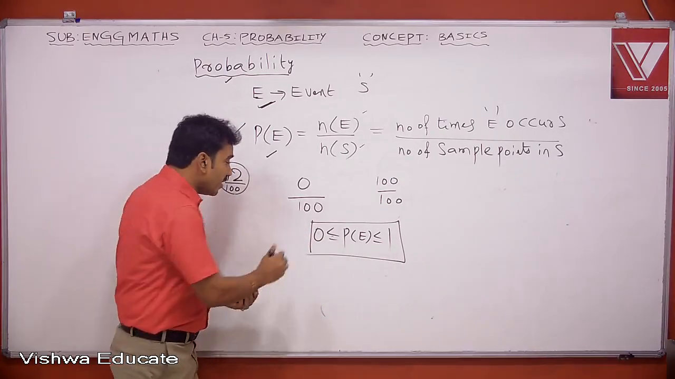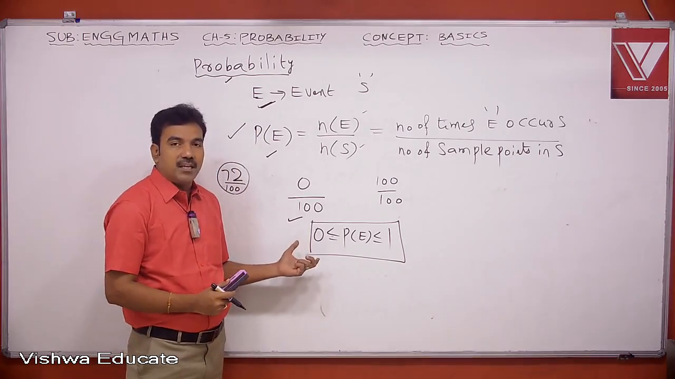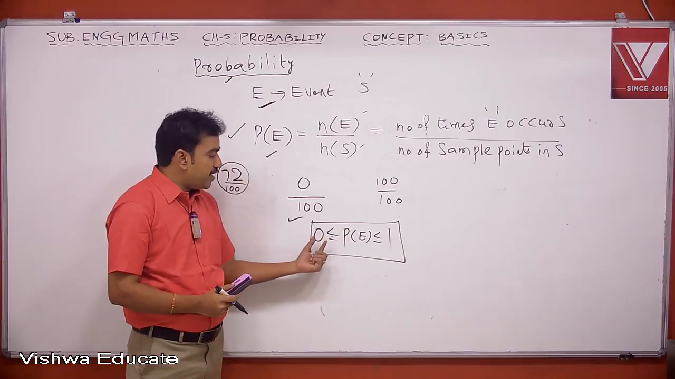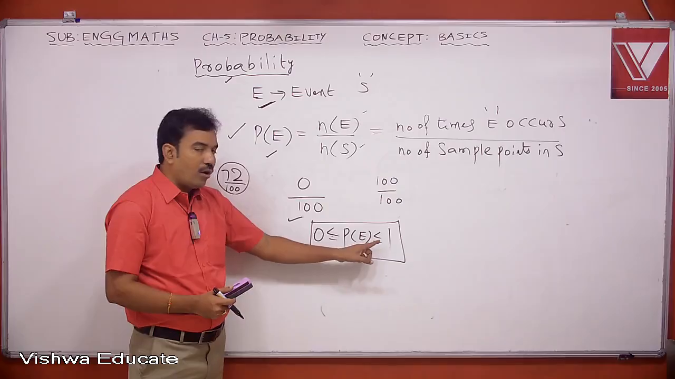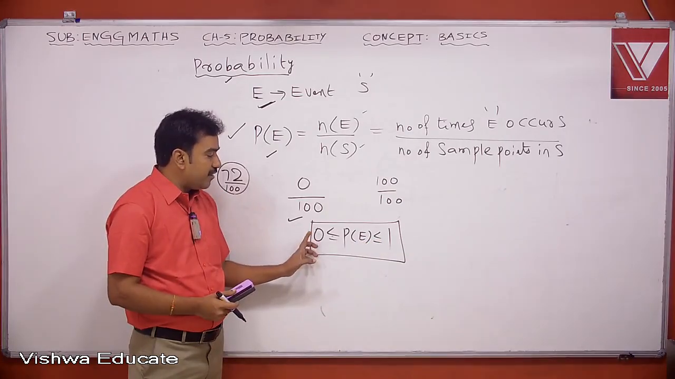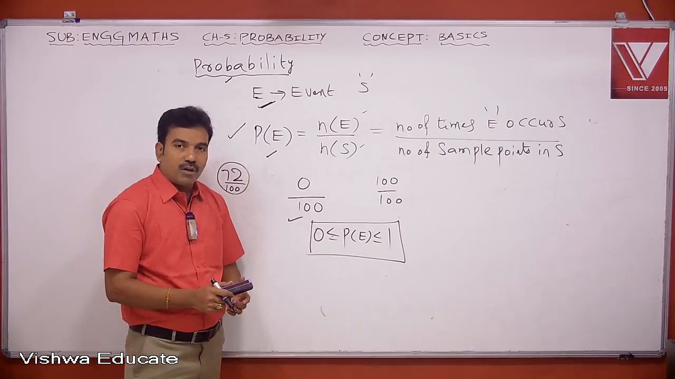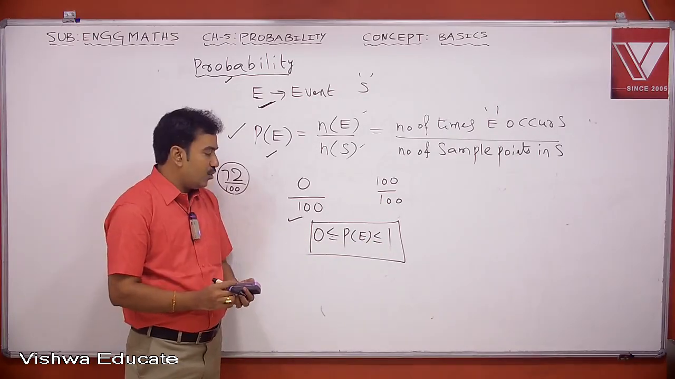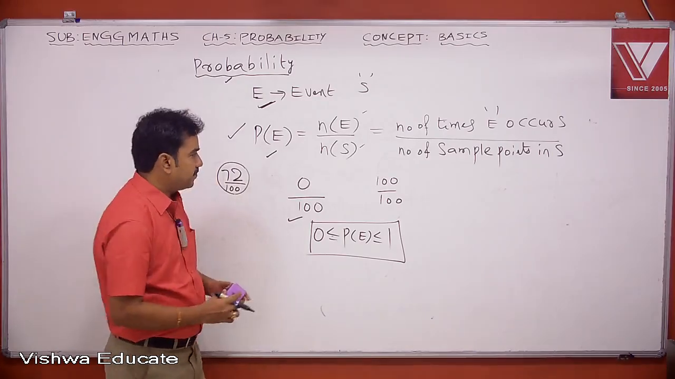Okay, so note this point. If E is any event, then 0 is less than or equal to P of E, which is less than or equal to 1.